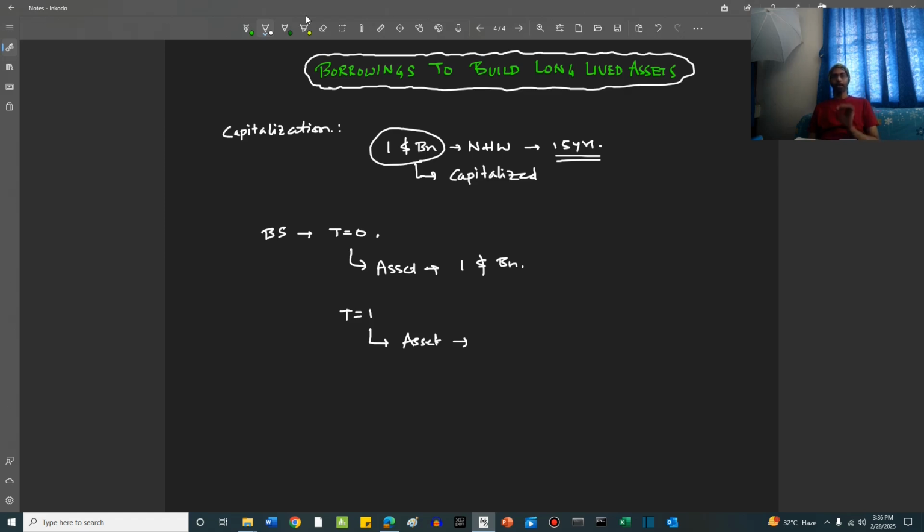So the reduction at t equal to 1, that is the end of year 1 and beginning of year 2, the new recognition amount is 1 billion minus 1/15th of 1 billion. This is equal to 14/15th of $1 billion, the approximate value of which is $933.33 million.